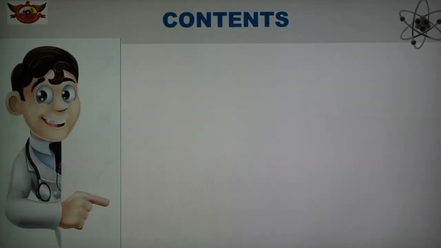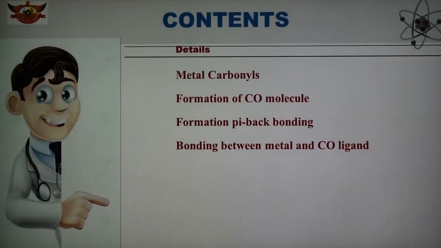We discuss what is meant by metal carbonyl, formation of the carbon monoxide molecule, formation of pi back bonding, and the bonding between metal and CO ligands. Different types of bonding are there between the metal ion and carbon monoxide as a ligand.